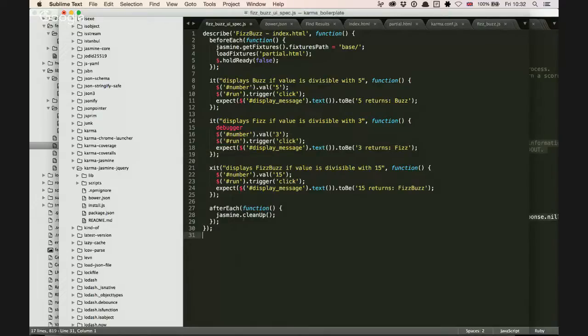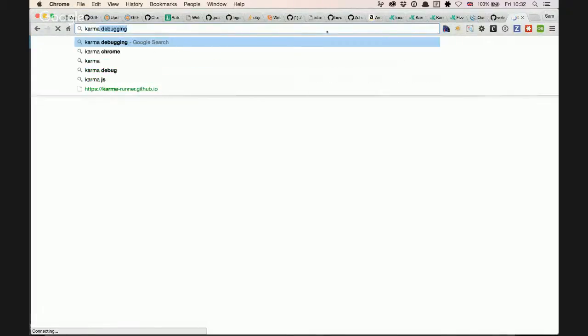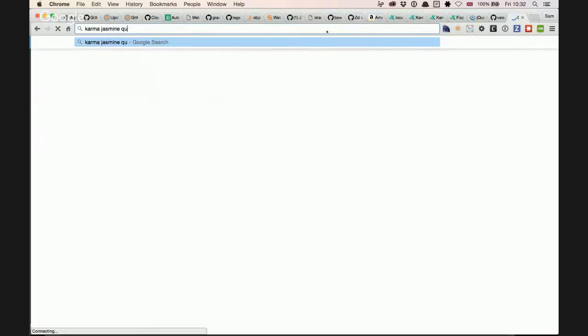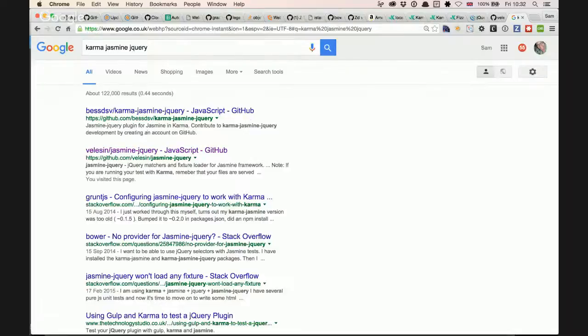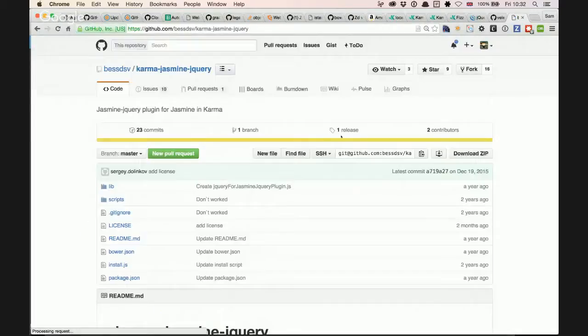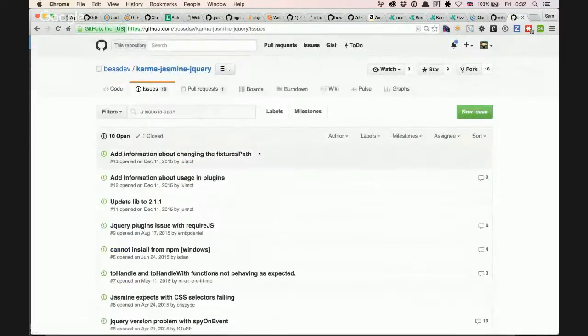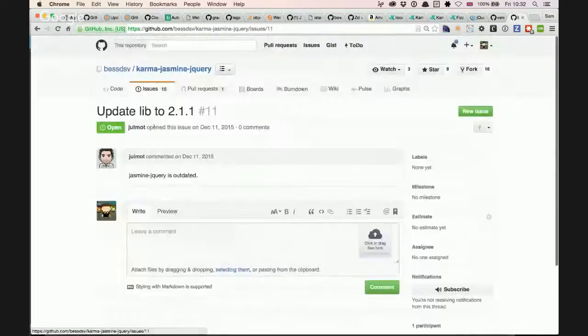And the other one is to upgrade the Karma Jasmine jQuery. So what I would immediately do is go to the Karma Jasmine jQuery people and say, can we upgrade? And maybe they have. So here, let's have a look. Issues: update lib to 2.1.1.